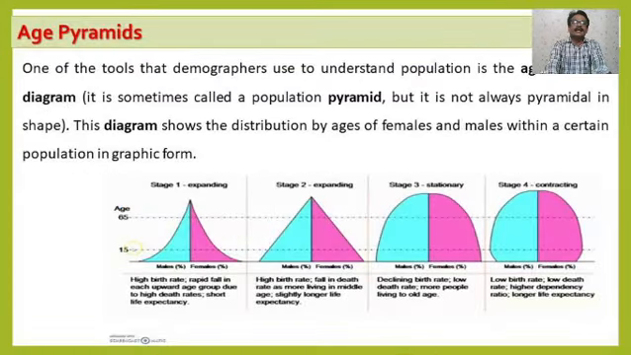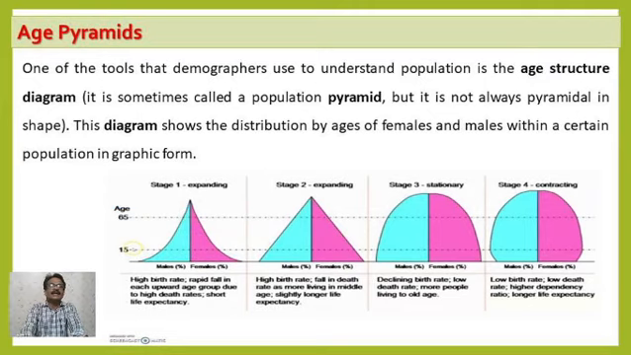Now a related aspect is the age pyramids. What exactly are the age pyramids that we will see? This is nothing but a tool to understand the age distribution in a particular population. Simple. The diagram shows the distribution by age of females and males within a certain population in graphic form.